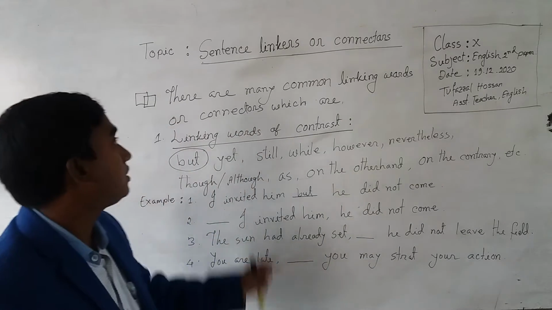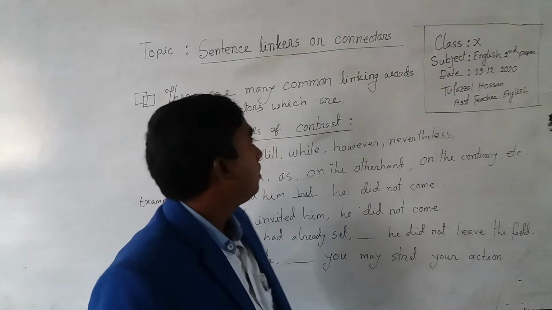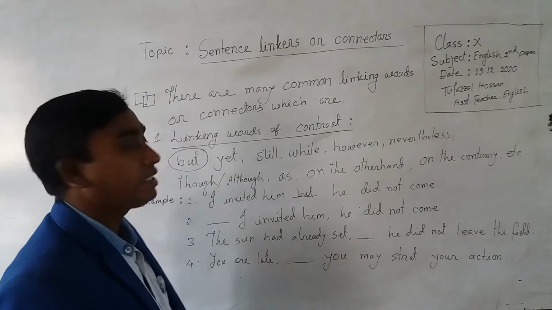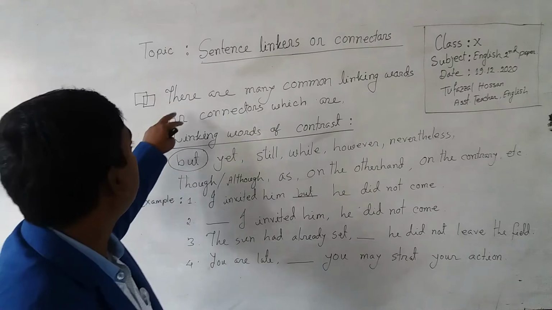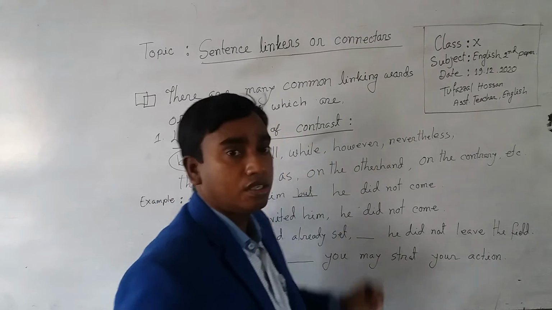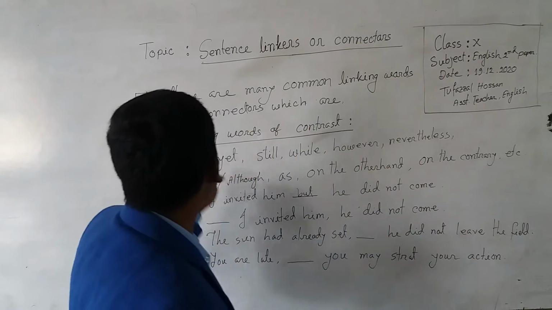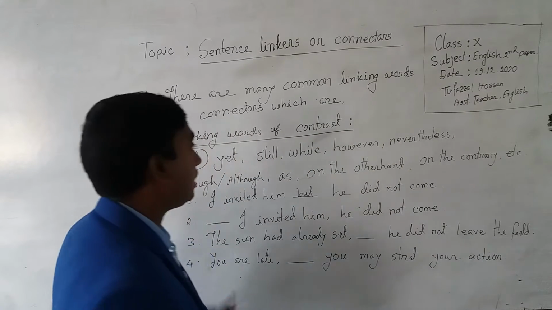Today we will discuss sentence linkers or connectors. You know this is question number 10. There are many common linking words or connectors. First, the linking words of contrast.